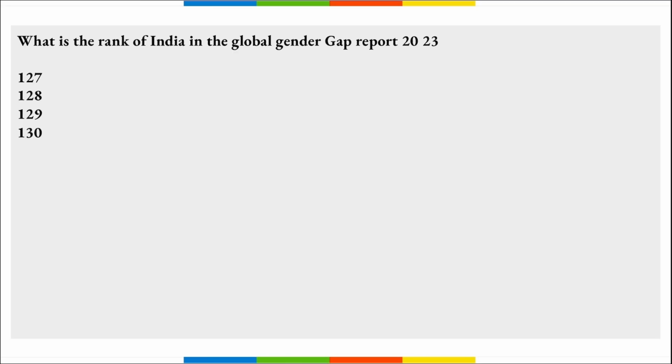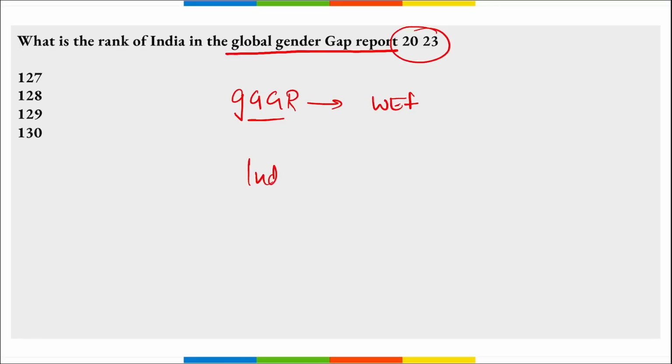The first question is, what is the rank of India in the Global Gender Gap Report? Right, this is for the year 2023. First of all, remember this Global Gender Gap Report is released by the World Economic Forum, right? And the rank of India in this particular index is 127. So option A is right here.